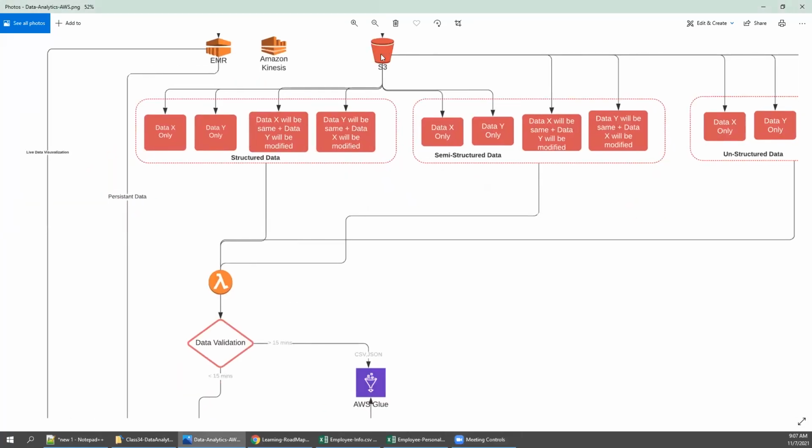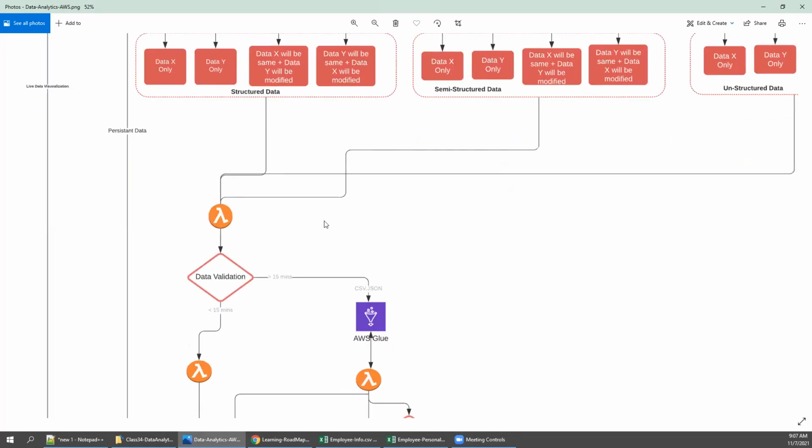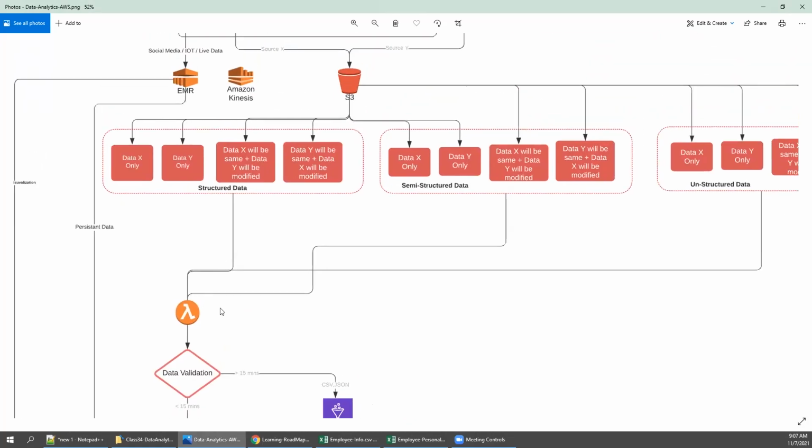The moment you store the data, first you need to have a Lambda ready. Lambda has to keep checking the stored folder. Every 15 minutes or so, Lambda will understand there is new data, either two sets of data or one set of data.